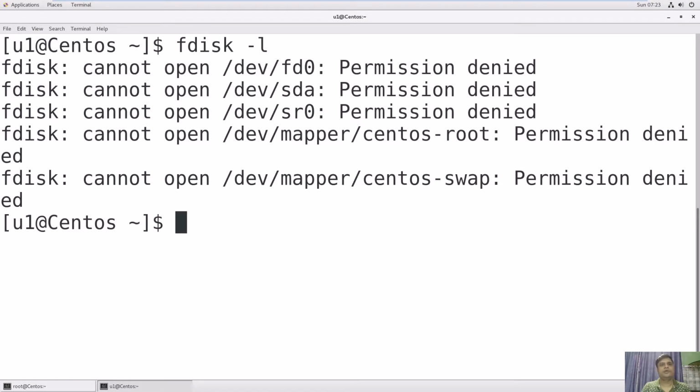See, u1 does not have privilege to run the fdisk command. Basically, fdisk -l is used to list disk partitions. So root has privilege to run this command. If you want u1 to run this command, then you have to set the suid bit. So we will set the suid bit and see whether we can run fdisk -l from u1 or not.